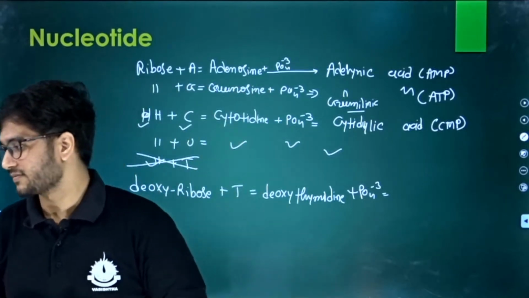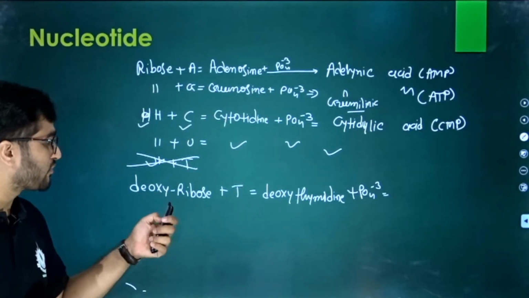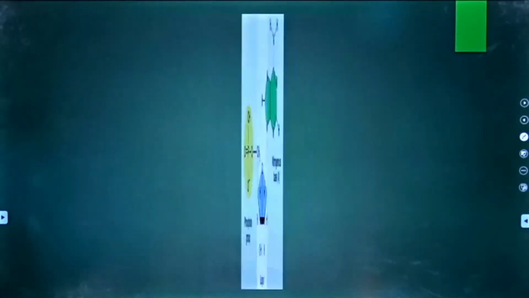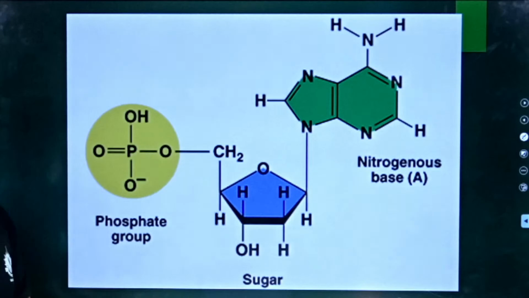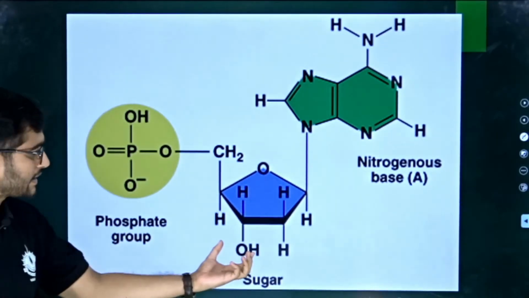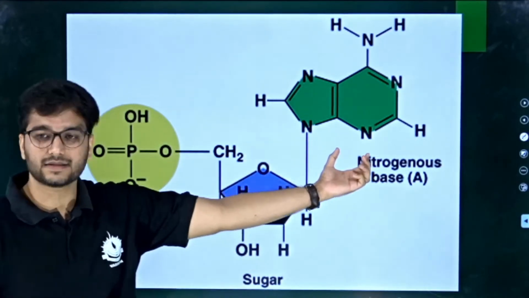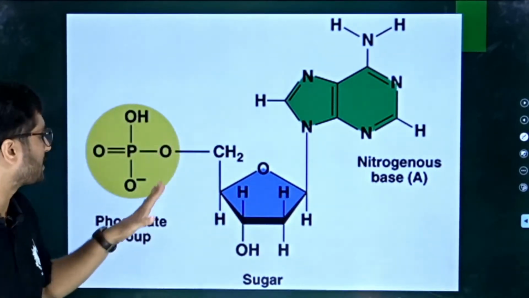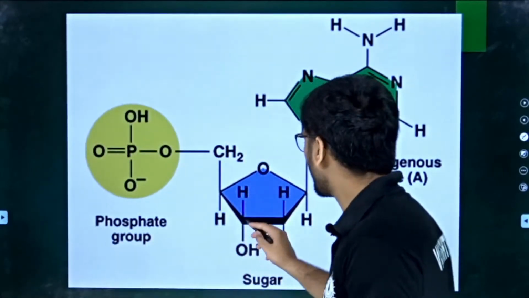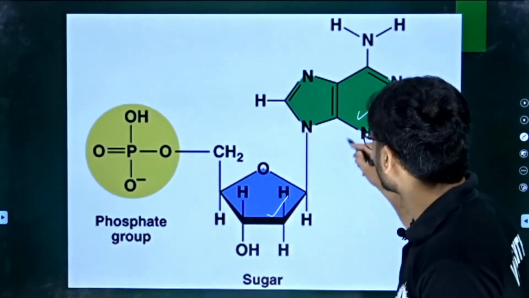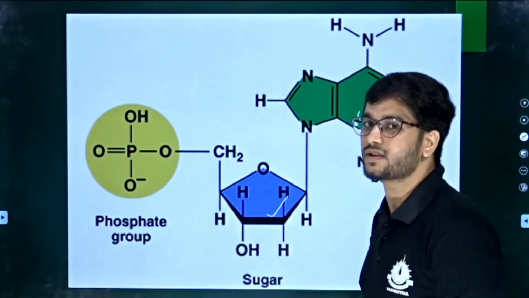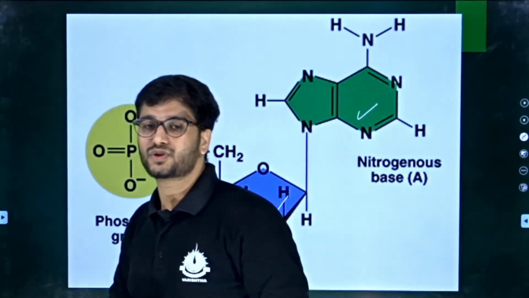Okay. So here we finish our discussion related with the nucleotide. So this is ultimately your structure of nucleotide, right? What is a nucleotide? It is a pentose sugar plus a nitrogen base, and ultimately the phosphate group. Clear? The pentose sugar plus nitrogen base makes what? A nucleoside, and when a nucleoside binds with the phosphate, then it is the nucleotide.